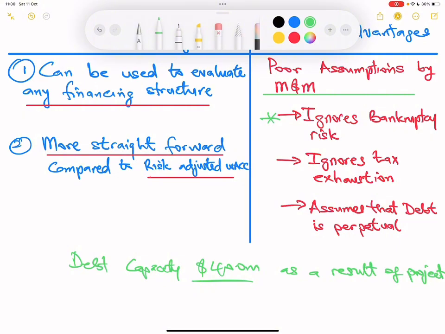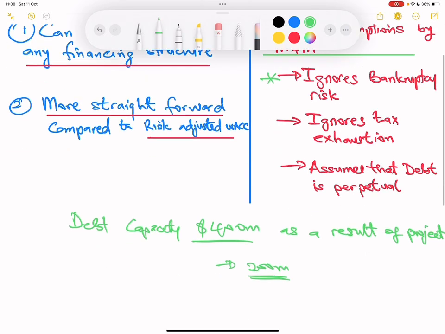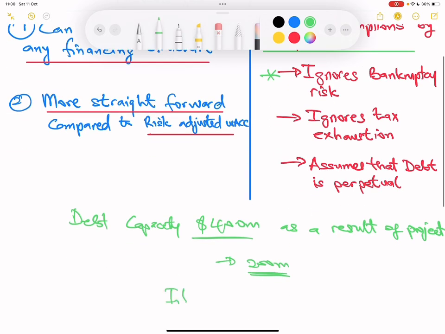However, because they've decided to go into a new project, the bank has evaluated the project, realized that this project is really good, the cash flow is fantastic, and because of that, the company will be able to borrow $400 million.